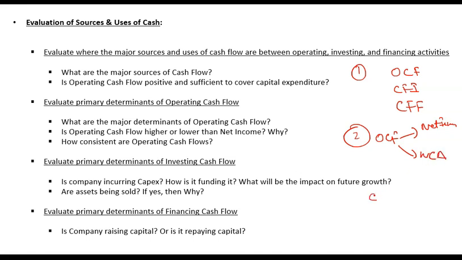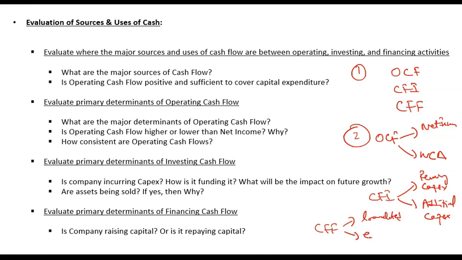In cash flow from investments, is it recurring capex or additional capex, and what will be the impact of this capex on the company's financial statements in future? And in cash flow from financing, is it loan related or equity related?